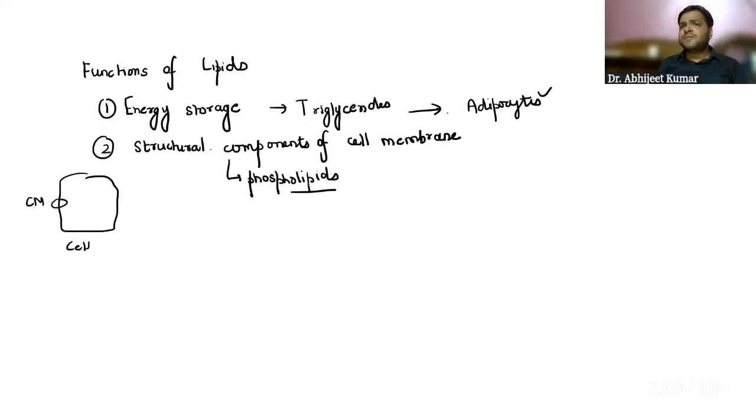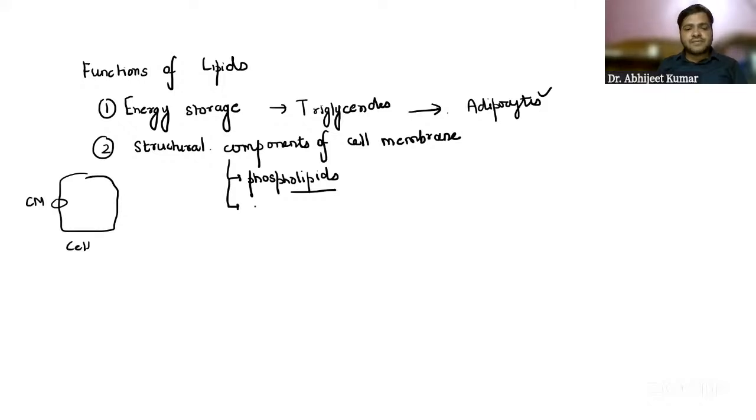Now, is phospholipid a compound or a simple lipid? Guys, in the chat box, anyone. Very good, it is a compound lipid, because it has fatty acid and glycerol, but apart from fatty acid and glycerol, it has the phosphate group. That's why it is called a complex or compound lipid.